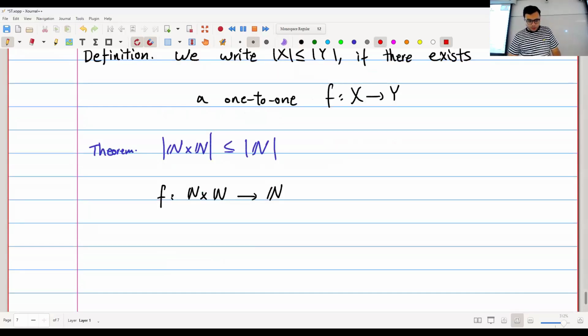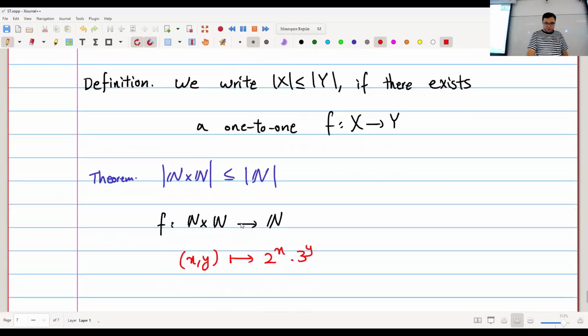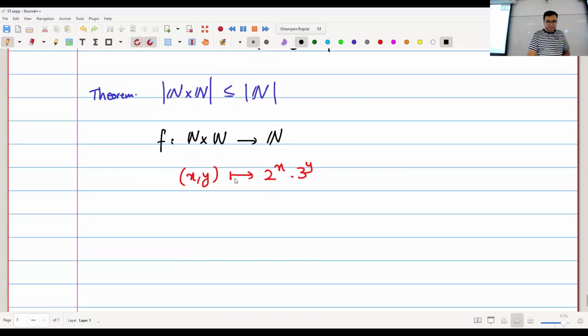Well, here's one example. Suppose I have the pair x, y. I can just map it to 2 to the power of x times 3 to the power of y. Right? I'm not using all of my natural numbers, but this is definitely a one-to-one function, right? Because we had uniqueness of factorization. Okay, great. So you see that it's actually not that weird that n times n is smaller than or equal to n. But I can go even further than this.